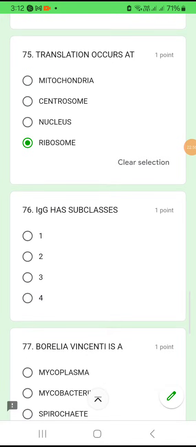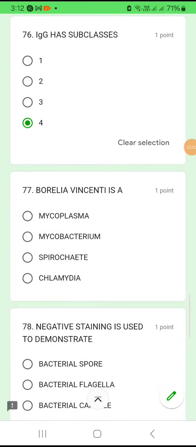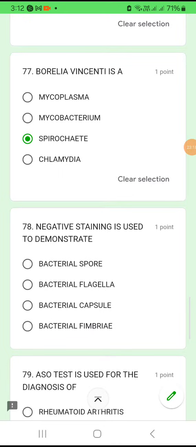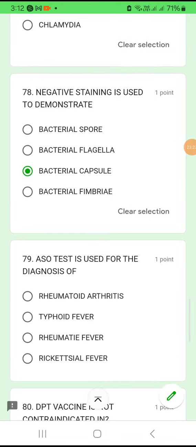Okay. Now 76. IgG has subclasses. How many subclasses? IgG has 4 subclasses. Okay. Question number 77. Is Borrelia vincentii a mycoplasma, mycobacterium, spirochete or chlamydia? Borrelia vincentii, causing periodontal disease, is actually a spirochete. Okay. 78. Negative staining is used to demonstrate what? Negative staining is always demonstrating a capsule. So, a bacterial capsule.